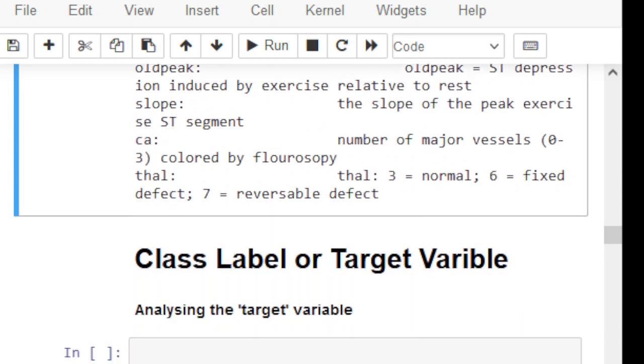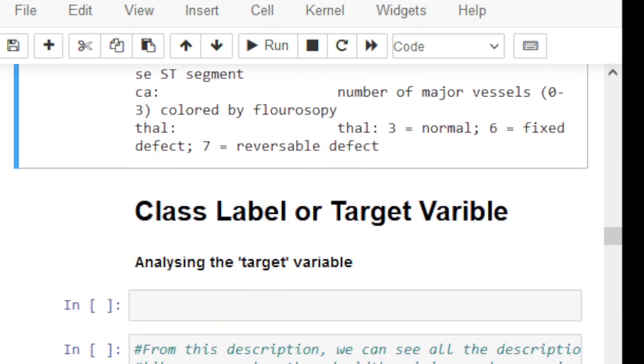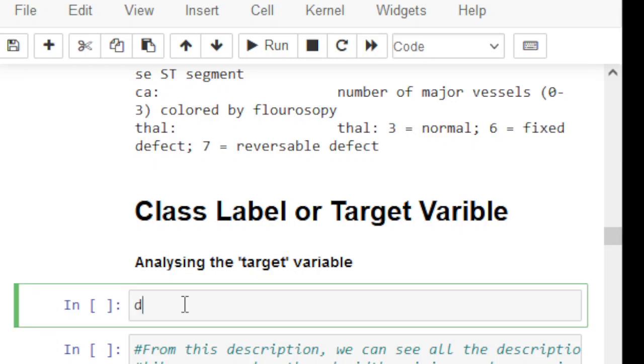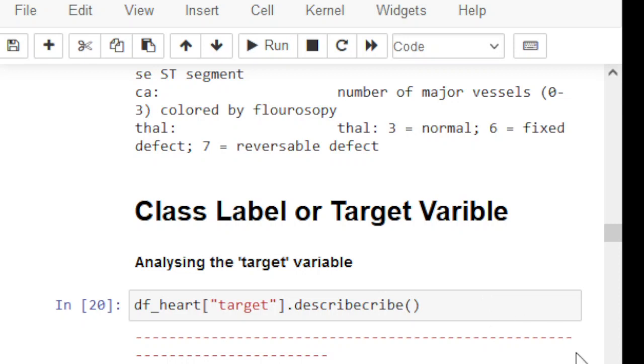And then the class label or target labels. What are the class labels? If I want to perform operations, df.target and then .describe, if I run this code, okay, there is some problem.